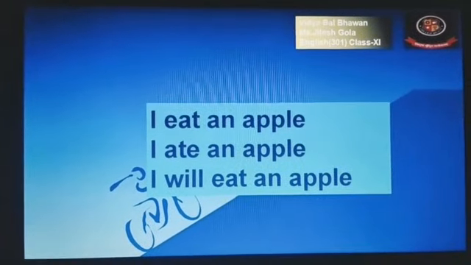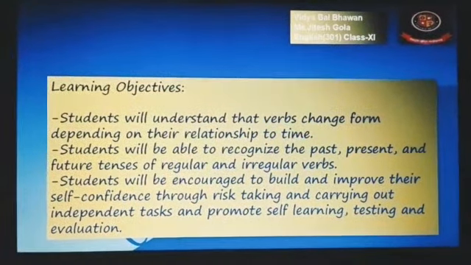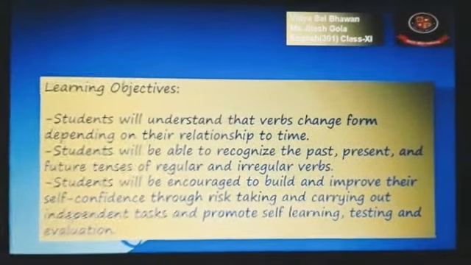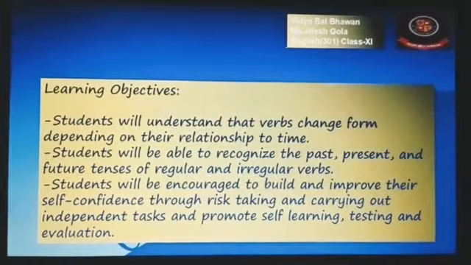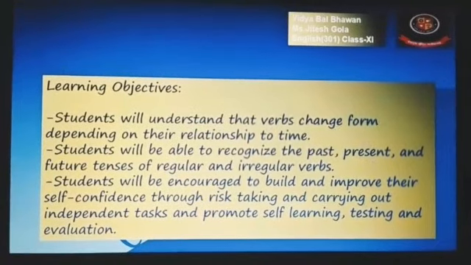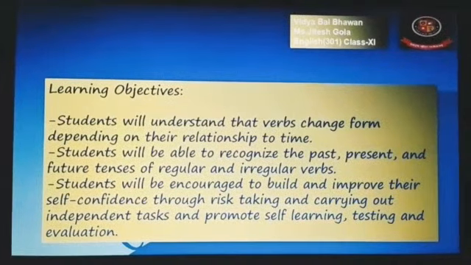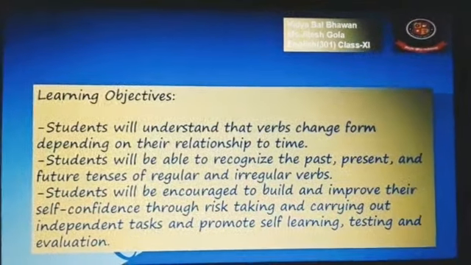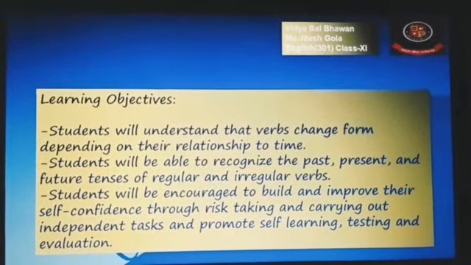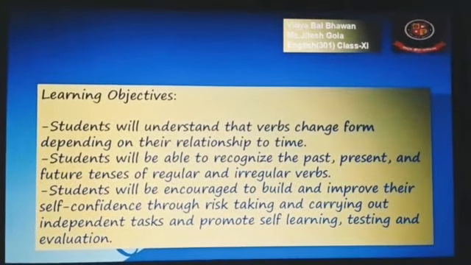Now, before proceeding with the topic, we'll talk about the learning objectives of this session. So, if we talk about the learning objective, after this session, students will understand that verbs change form depending on their relationship to time. When the verb form you are using in any of your sentences will change according to the present, past or future tense, means depending on the time you are talking about.